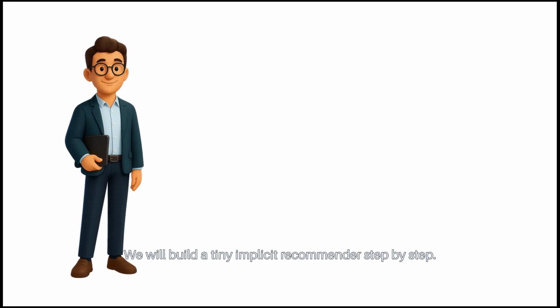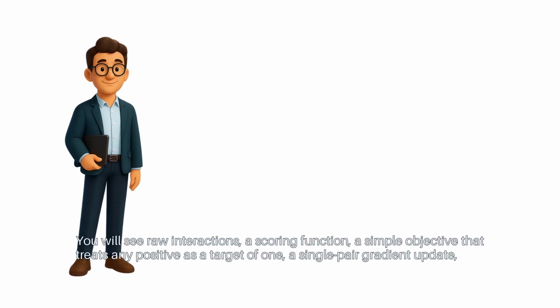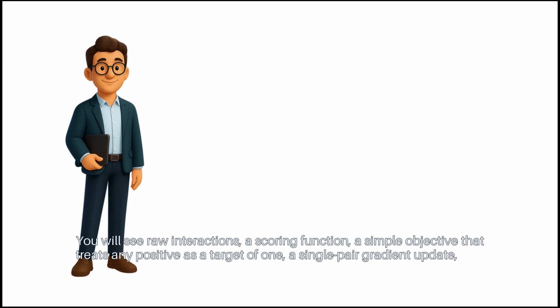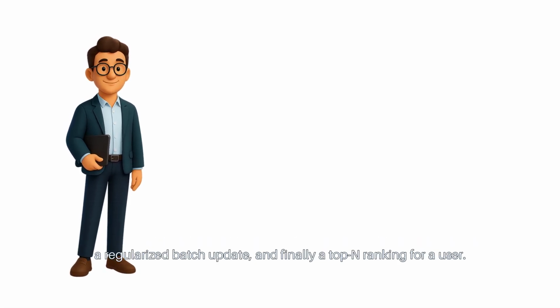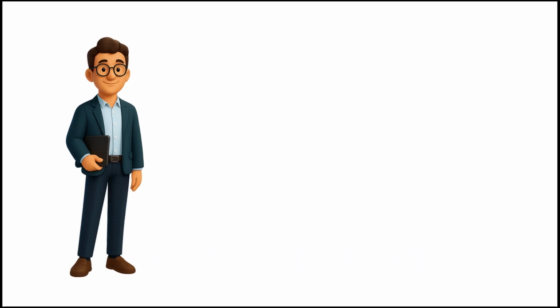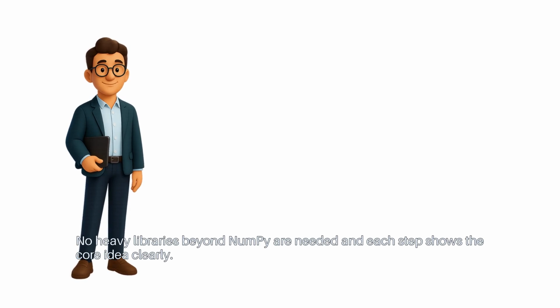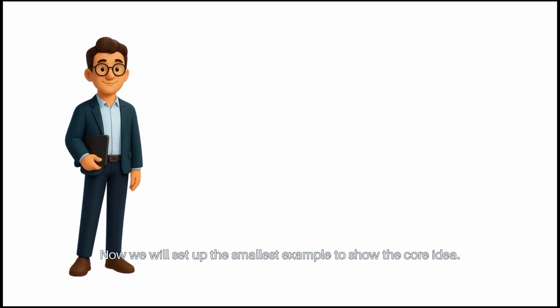We will build a tiny implicit recommender step by step. You will see raw interactions, a scoring function, a simple objective that treats any positive as a target of 1, a single pair gradient update, a regularized batch update, and finally, a top-N ranking for a user. No heavy libraries beyond NumPy are needed, and each step shows the core idea clearly. Now we will set up the smallest example to show the core idea.